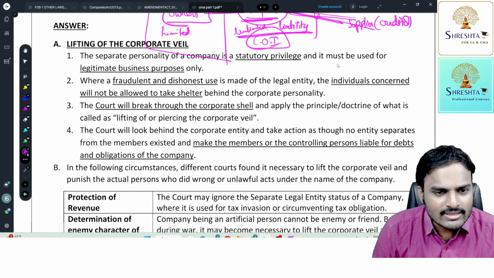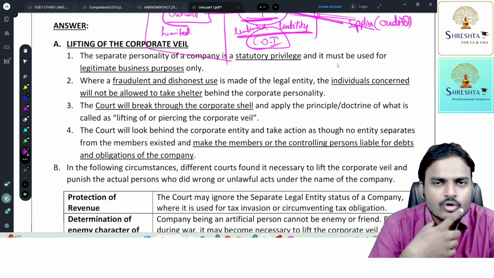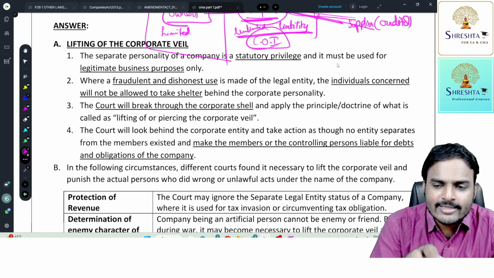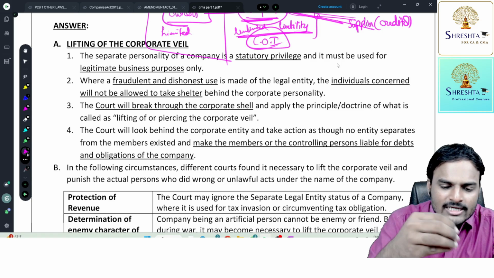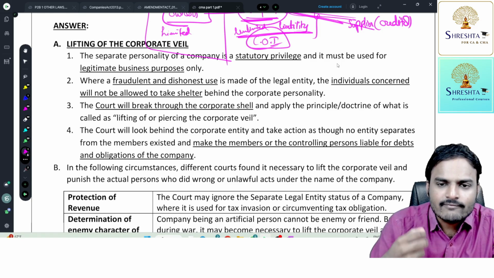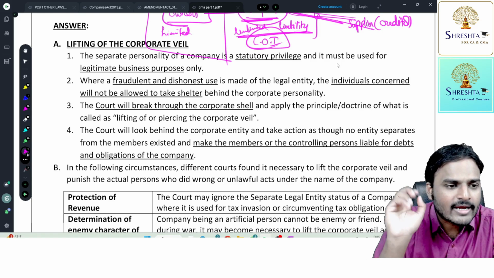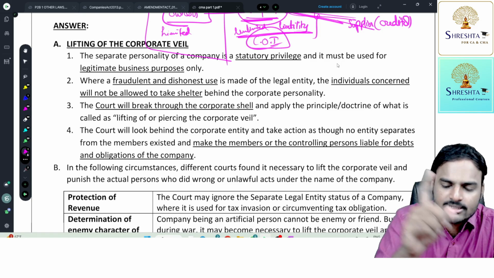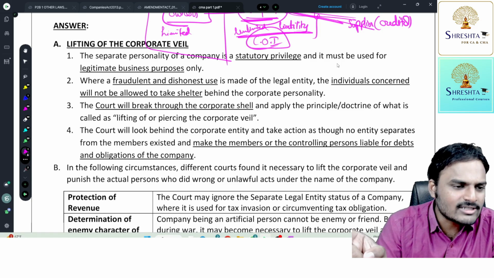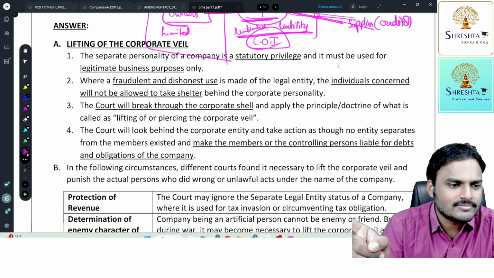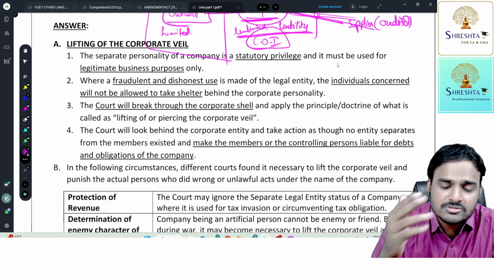So now what will the court tell, sir? In a murder case, the court will say, sir, you incorporated a company for a fraudulent use, to kill a person. We are lifting the veil. Once the veil is lifted, we are seeing you only, sir. Only you will be identified, and you made the mistake. Punishment to you only. So please go to jail for the next 2 years, sir. After coming out, don't repeat such mistakes. If you repeat such mistakes, you'll be hanged.